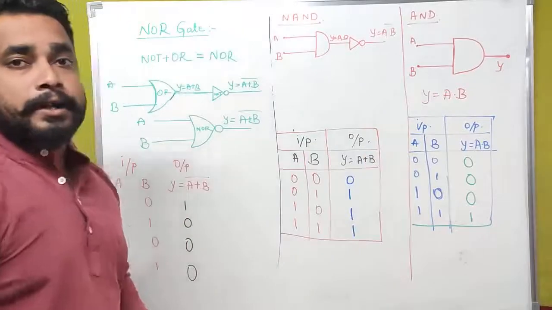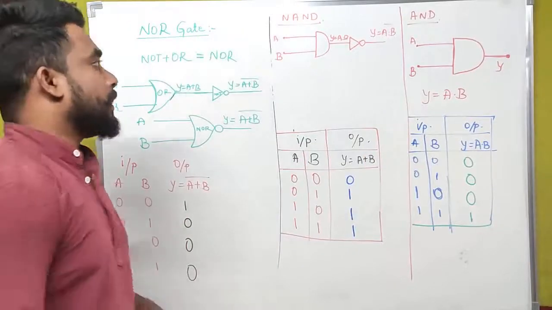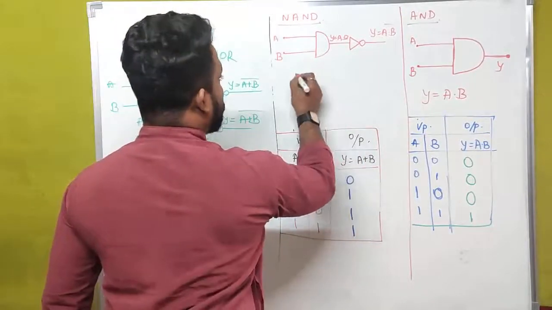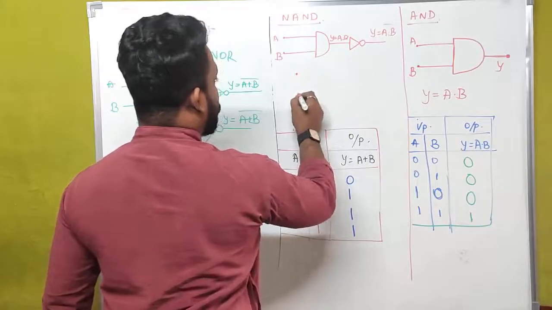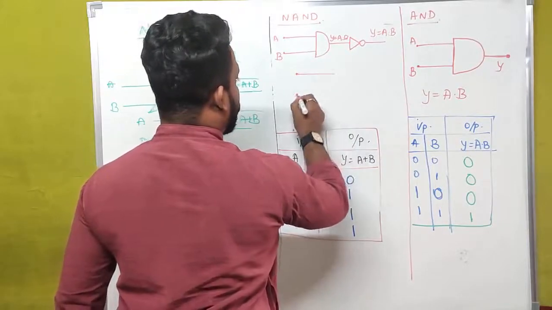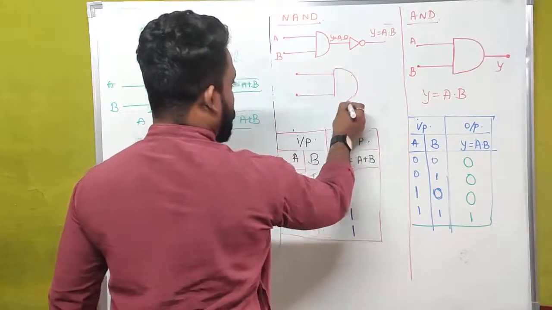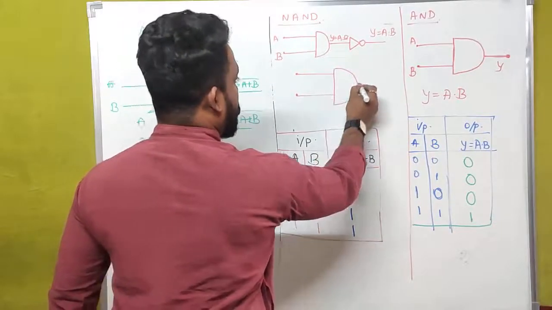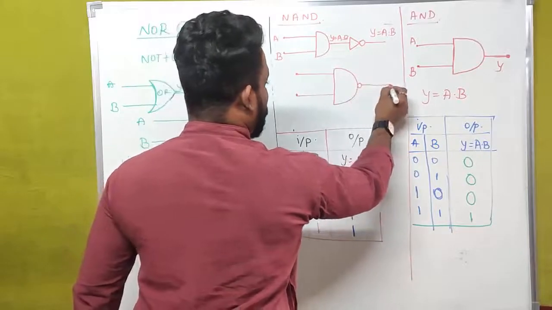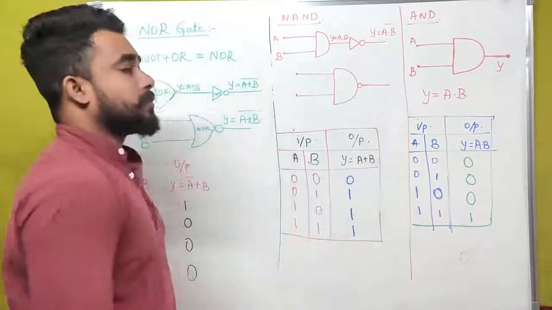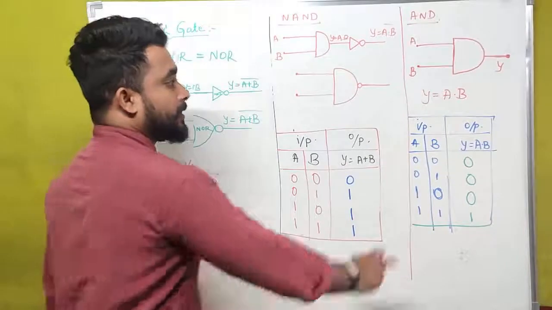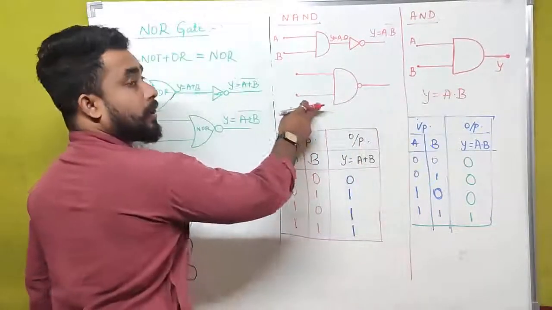In case of an AND gate, the output is A dot B, and the symbolic representation of a NAND gate will be like this. Actually, this is the symbolic representation of a NAND gate. This is AND gate and this is NAND gate.